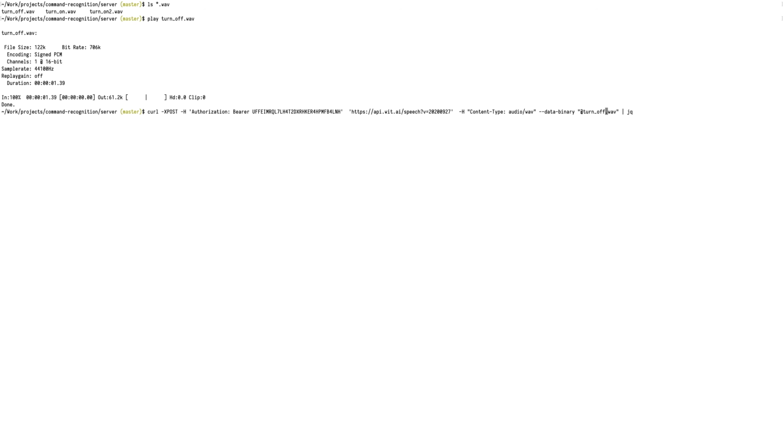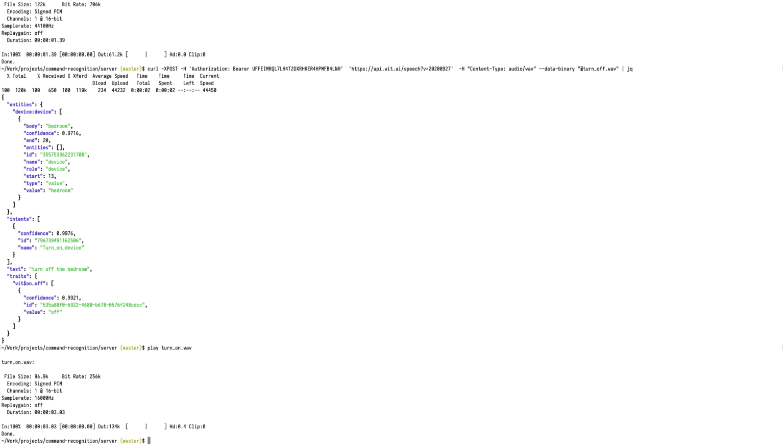So we have a curl command here that will post up the WAV file to the backend service. So you can see it's detected that the device is bedroom, and it's detected that we want to turn off the bedroom.